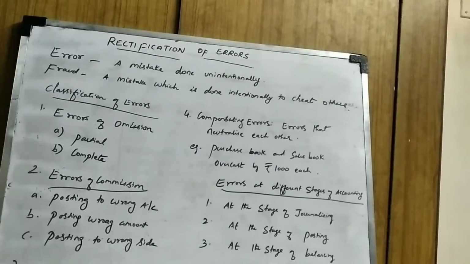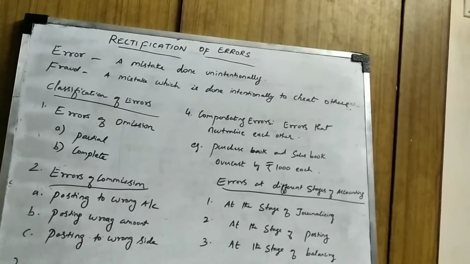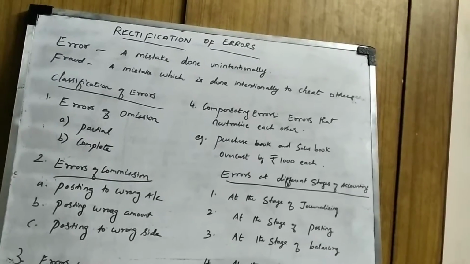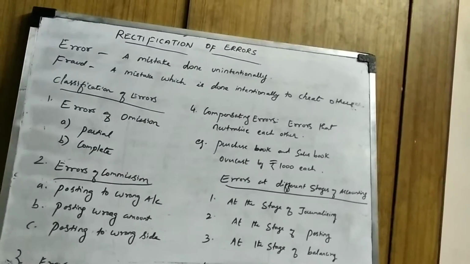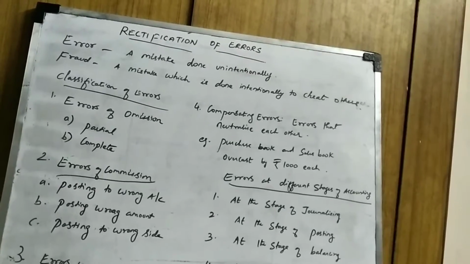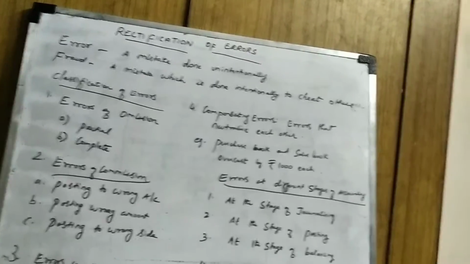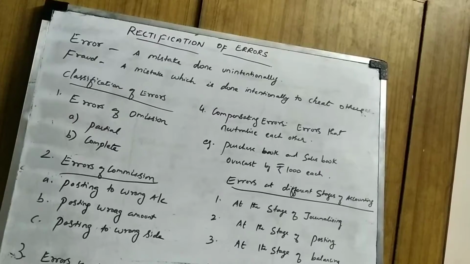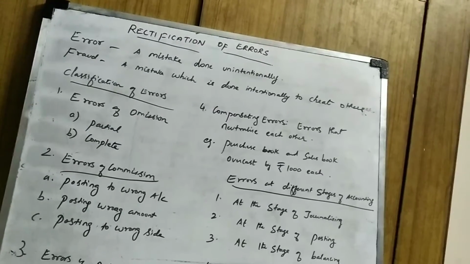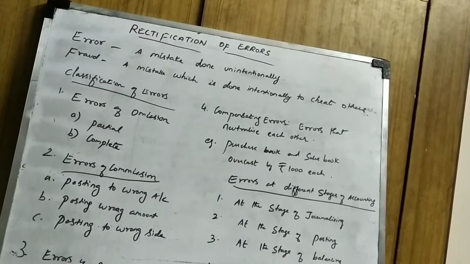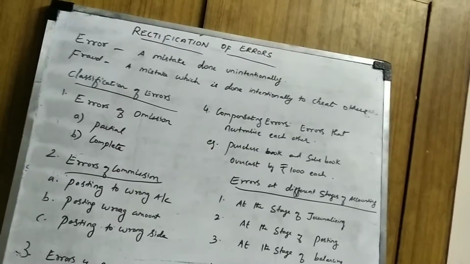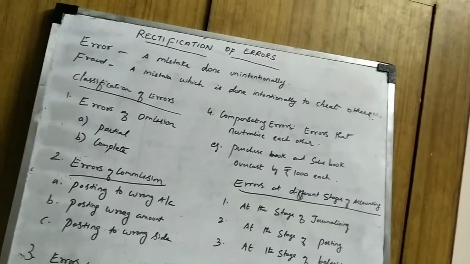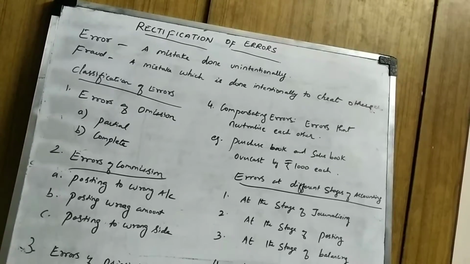What is fraud? Again, fraud is a kind of mistake which is done intentionally or willfully done in order to cheat others. You call it as fraud. In accounting, both errors and frauds do occur. So now let us move on to this rectification of errors. So errors must be spotted and it has to be rectified. Only then we get a true and fair view of accounts.